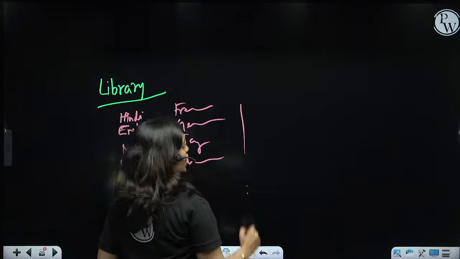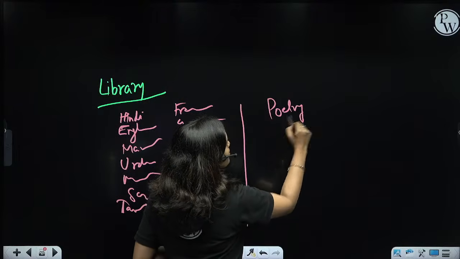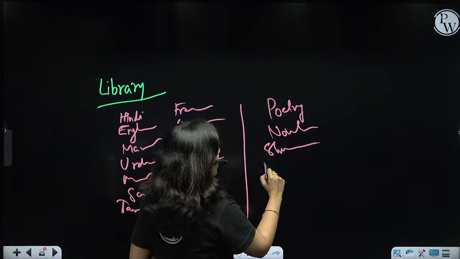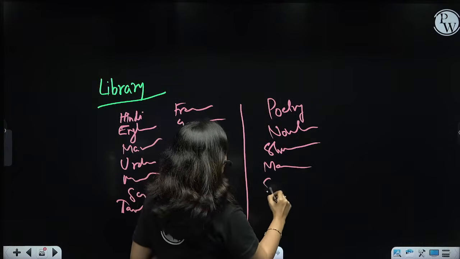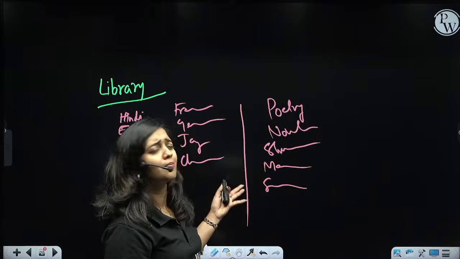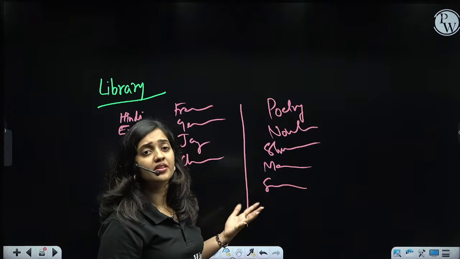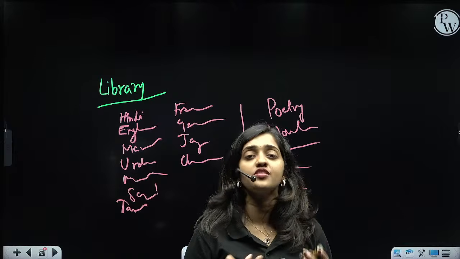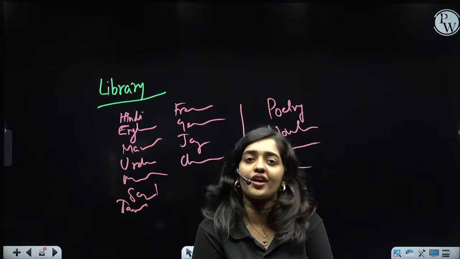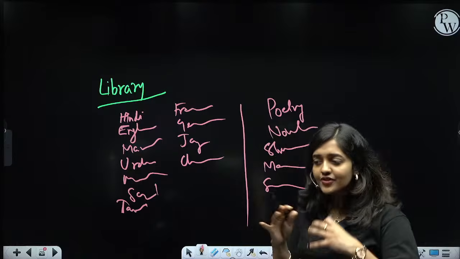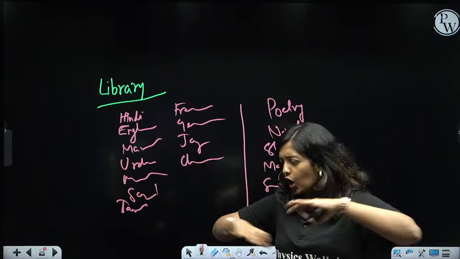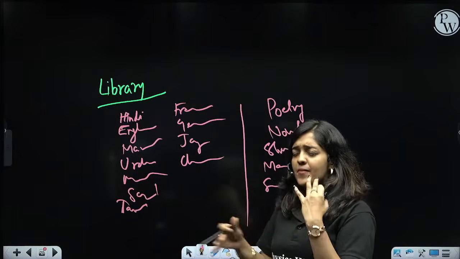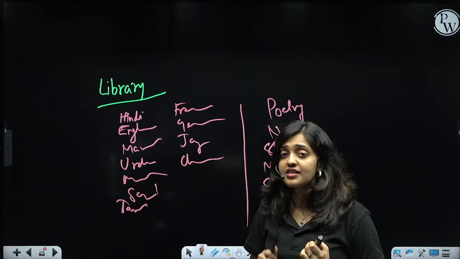And apart from that, poetry will be there, novels, short stories, then some manuals, scientific writing, publications, magazines, newspapers will be there. Many kinds and categories of writings will be there in a library. If the library is not arranged properly, all the books are messed up and placed without any organization, everything mixed in the same shelf, will that be easy for you to identify?